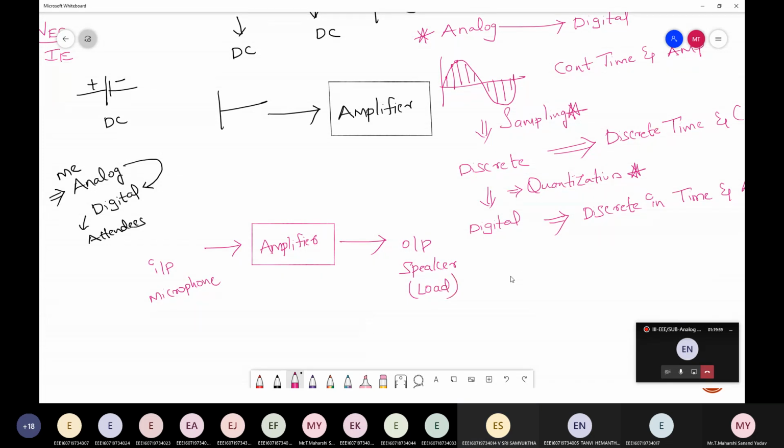In all the rectifiers and those concepts, you have seen that load is nothing but RL, a resistive load. Load can be anything, so here I'm considering the load as the speaker, through which you are able to listen to my voice. Between this, it has to be amplified. Generally input is sinusoidal in nature, simply AC, and I'll get an amplified output at the speaker end. Who is doing this amplification? The amplifier.